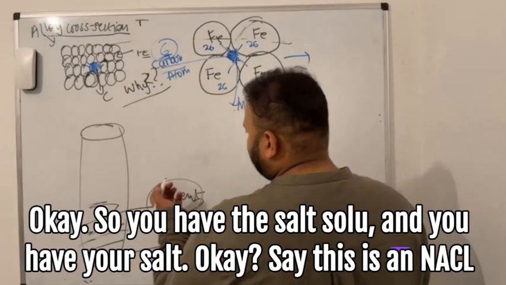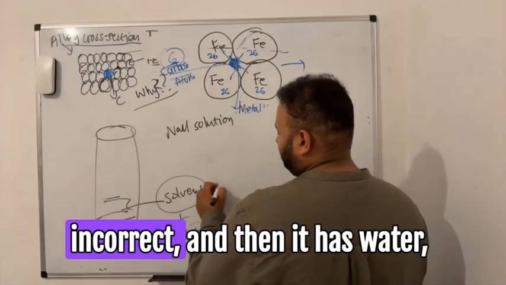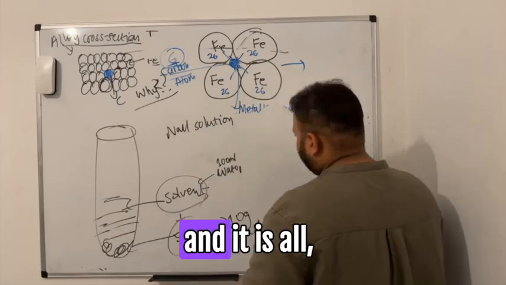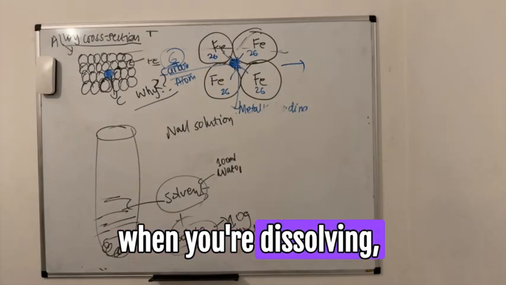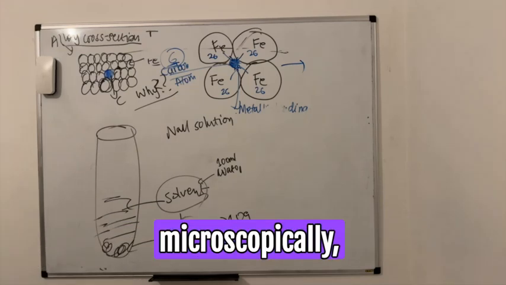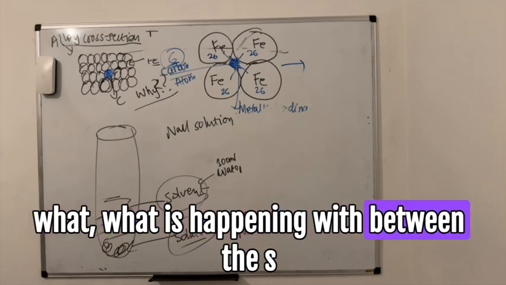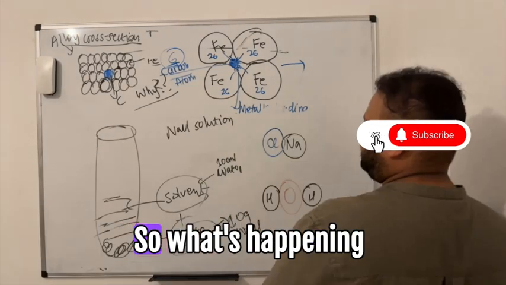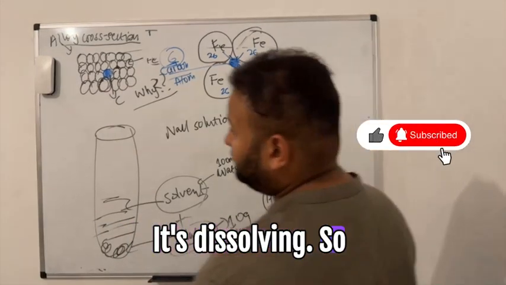Say this is an NaCl solution, so sodium chloride, and then it has water, 100 milliliters of water, and it dissolves. So when you're dissolving, what's happening over here as atoms? If I look at it microscopically, what is happening between the atoms of water and sodium chloride? So let me draw the structure. What's happening in this phase? Dissolving. So what exactly is dissolving?